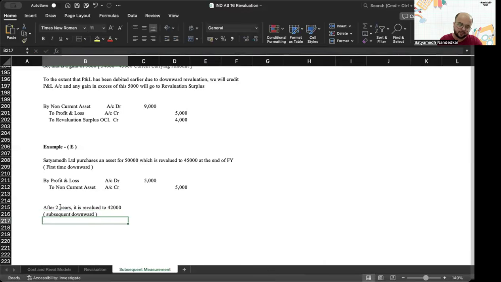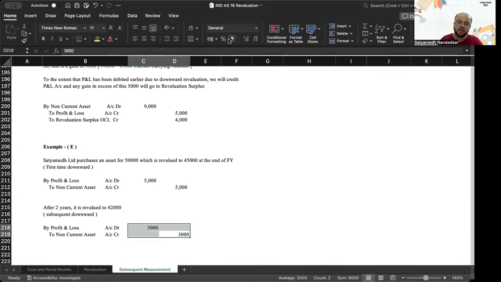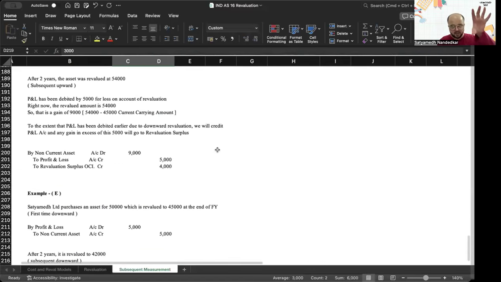Subsequent downward. By profit and loss account debit to non-current asset account, 3,000. So from 50, it came to 45. From 45, it has come down to 42. This is example E, which we have seen in the chart.